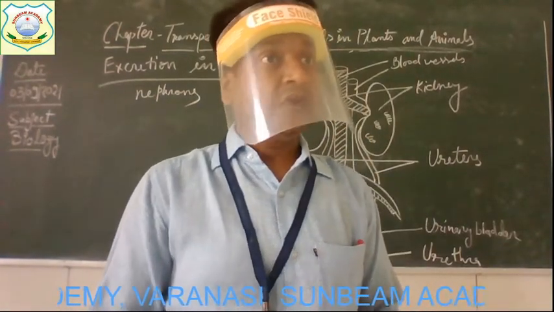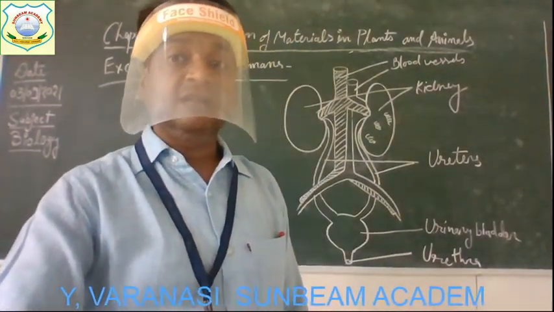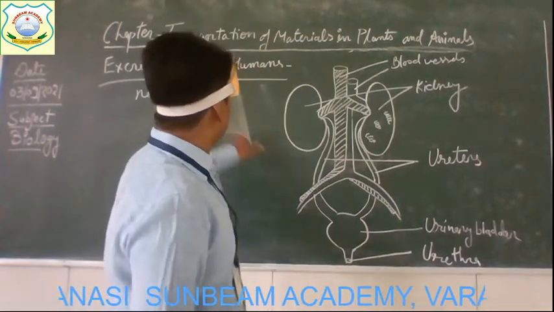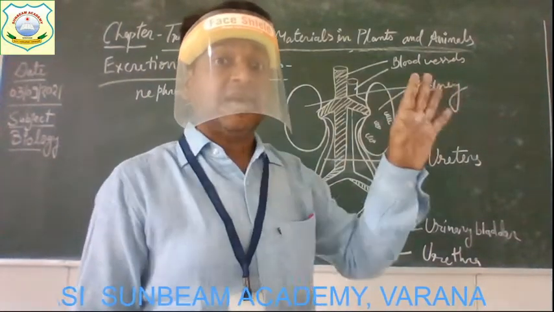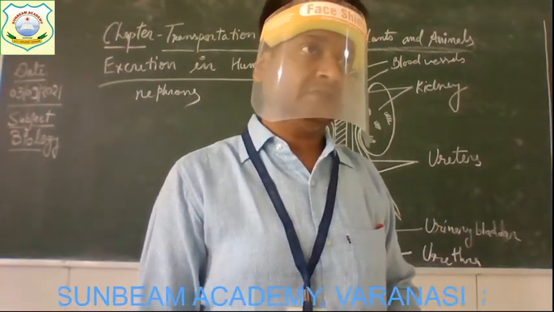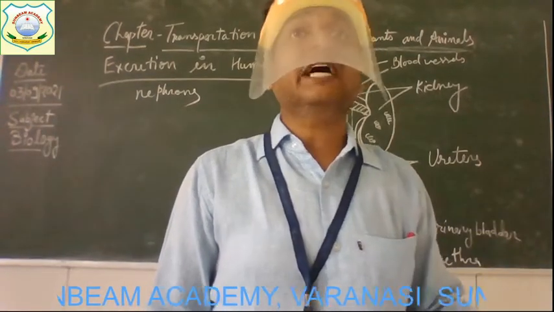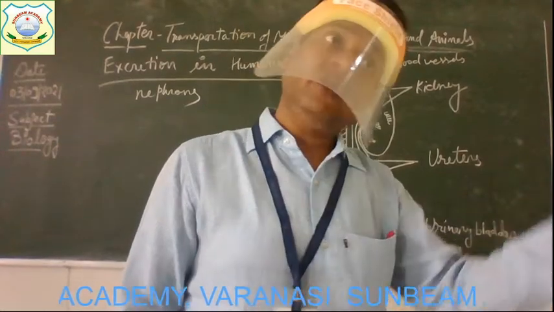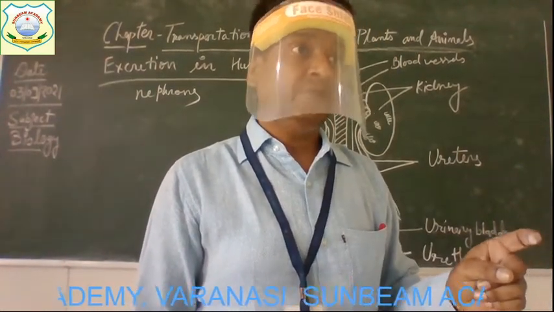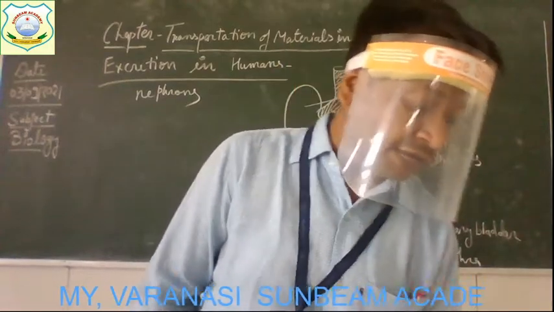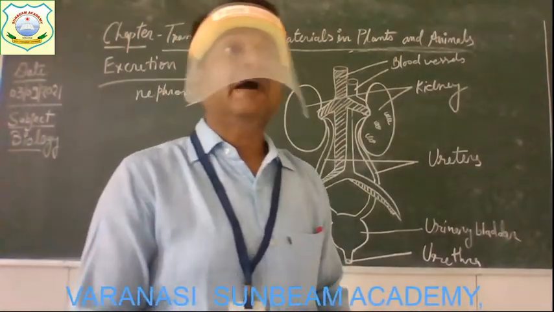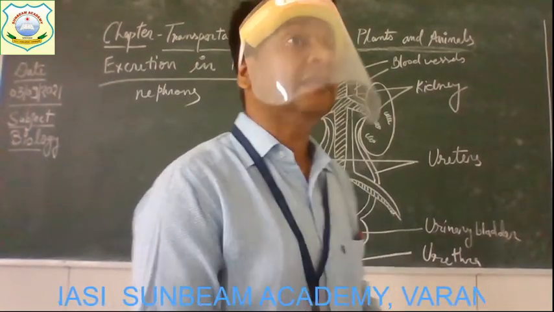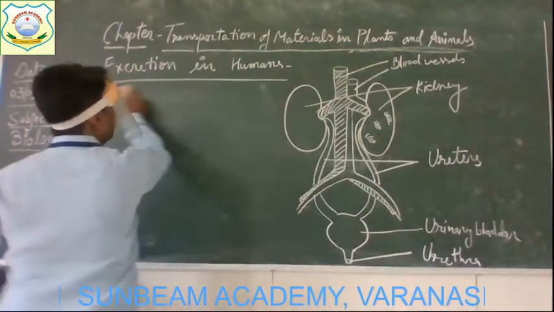That is why the process of filtration takes place continuously in the body. And these nephrons are the main tiny filtering units of the kidney. Inside the kidney, the nephron is going to filter out the waste material. Here in the book, the diagram of a single nephron is also given. You can go through that, how a single nephron looks like.